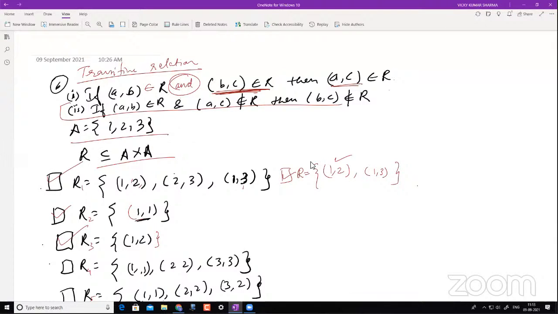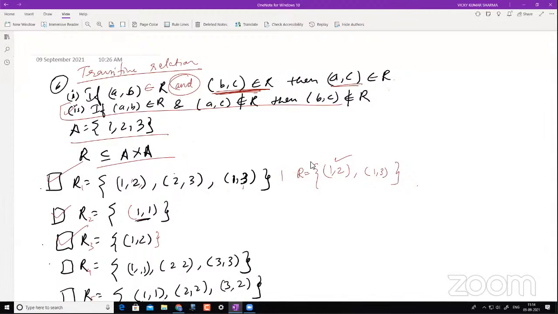Let's understand the second definition as you had pointed out. Now if A, B belongs to R, that is there, and you have A, C, that is also there, then B, C should not belong to R. Do I have 2, 3 here? I don't have it. Since I don't have it, this also satisfies that condition, right?